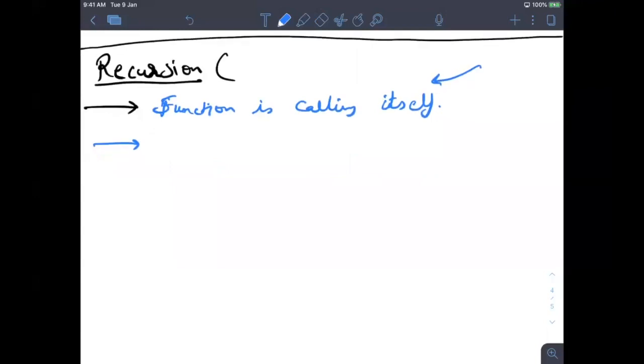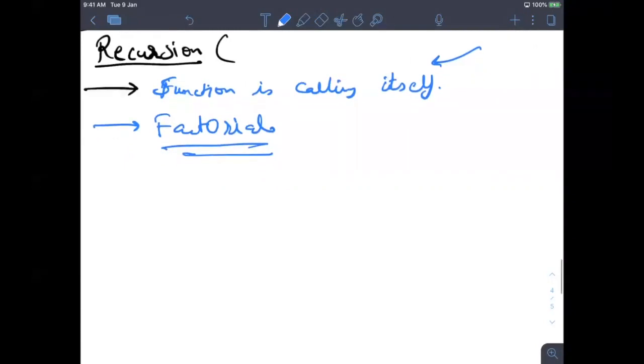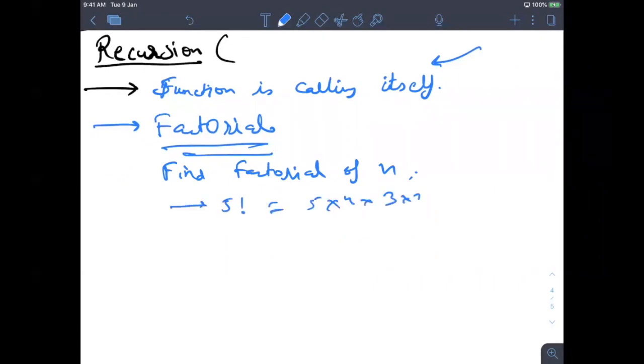So let's first discuss a very basic problem that everyone talks about, which is finding the factorial. Before going to code, always make a recursive tree to see how it will work. Let's say the question is to find factorial of n, or n factorial. Let's say 5 factorial is 5 into 4 into 3 into 2 into 1, which is 120.